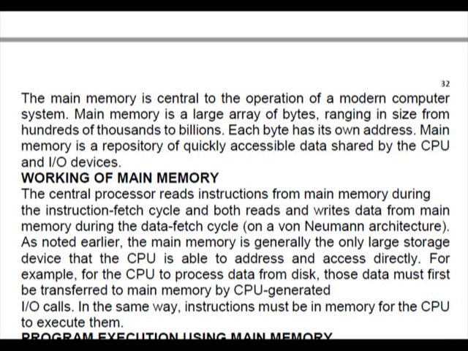The central processor reads instructions from main memory during the instruction fetch cycle, and both reads and writes data from main memory during the data fetch cycle. The main memory is generally the only large storage device that the CPU is able to address and access directly. For example, for the CPU to process data from disk, those data must first be transferred to main memory by CPU generated IO calls. In the same way, instructions must be in memory for the CPU to execute them.